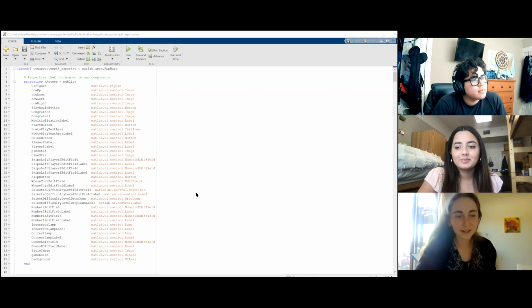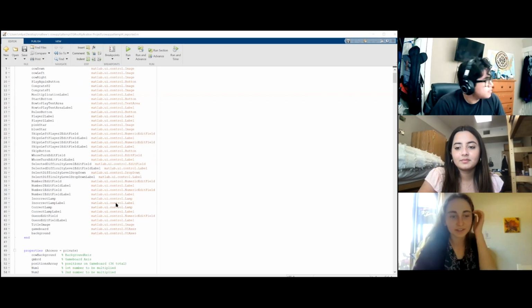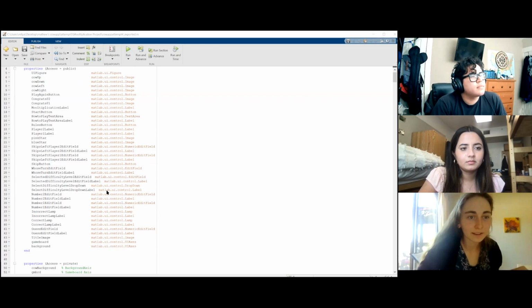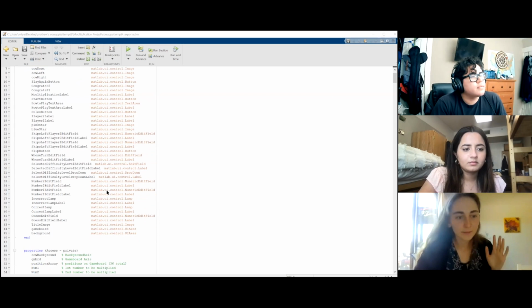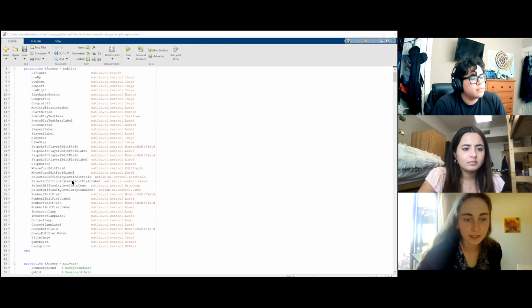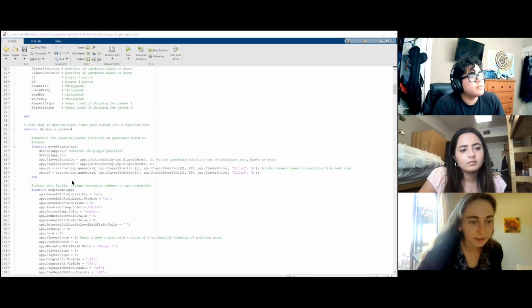Now we're just going to go over the code really quickly just to get an overview of how everything works. Right now I'm using the exported file, not the code in App Designer, just FYI. Anyway, there's a bunch of properties here, which are just all the elements that are used in the game. There's also methods.